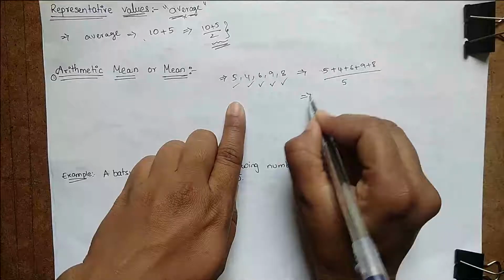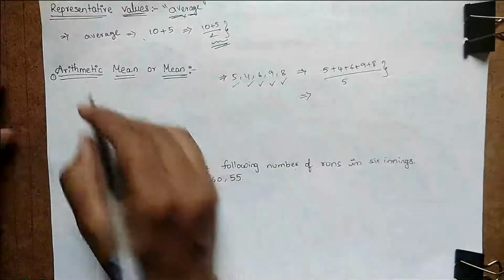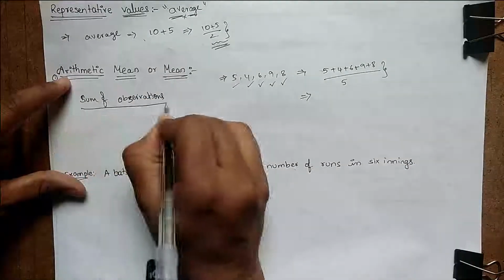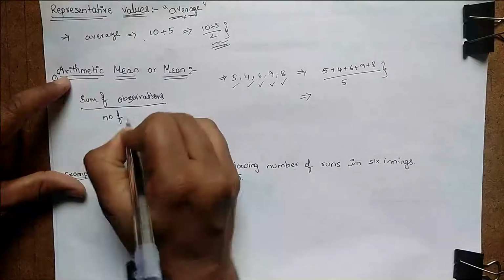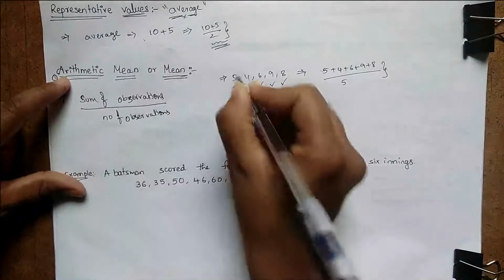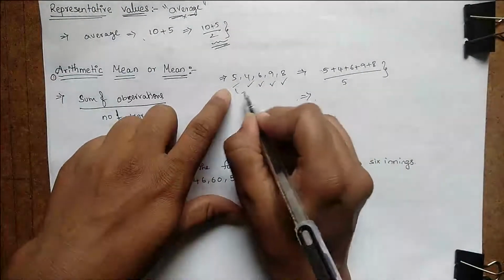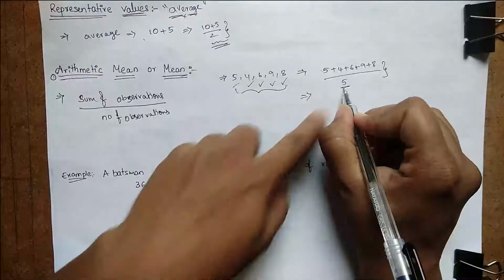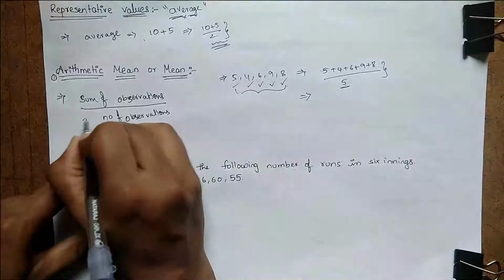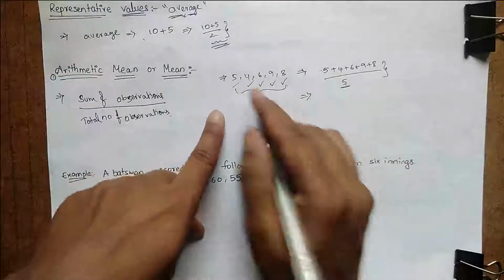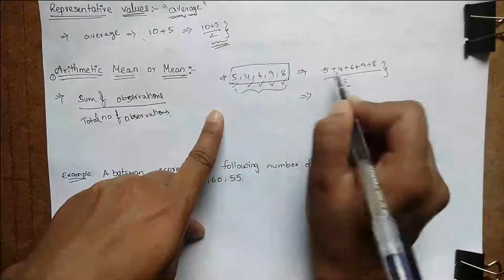Here there is a simple formula for this. Arithmetic mean is nothing but sum of observations by number of observations. In your class there are 5 people, so the number of observations is 5. Sum of observations means the sum of all these marks.